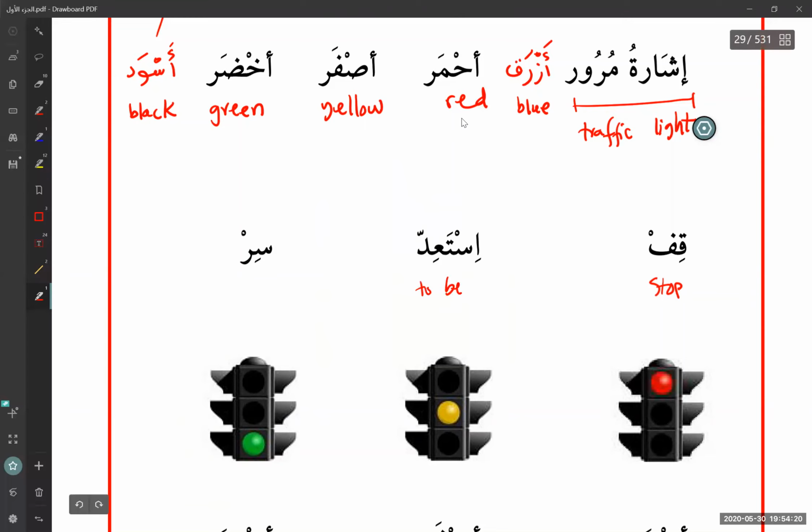Or I'll just write prepare, or I'll just say ready. Okay. And then sir. Sir means to go. Okay, sir means go or move. Sir means to go or to move.